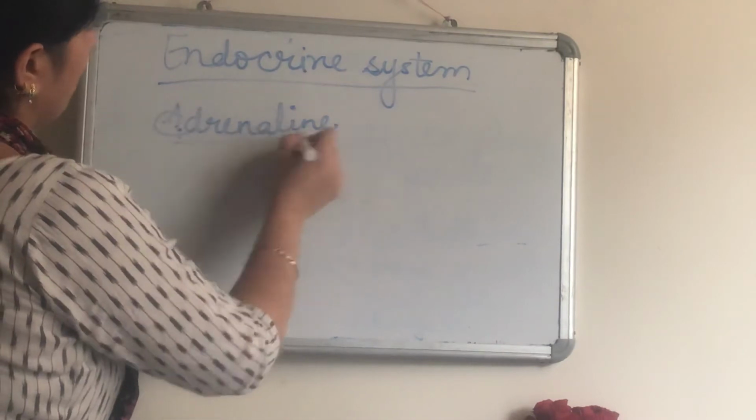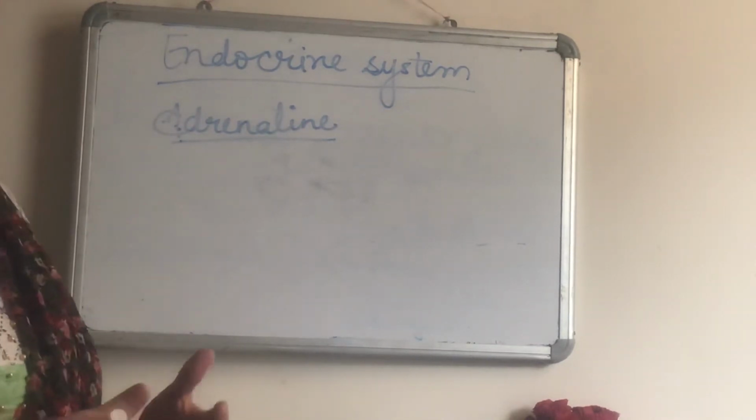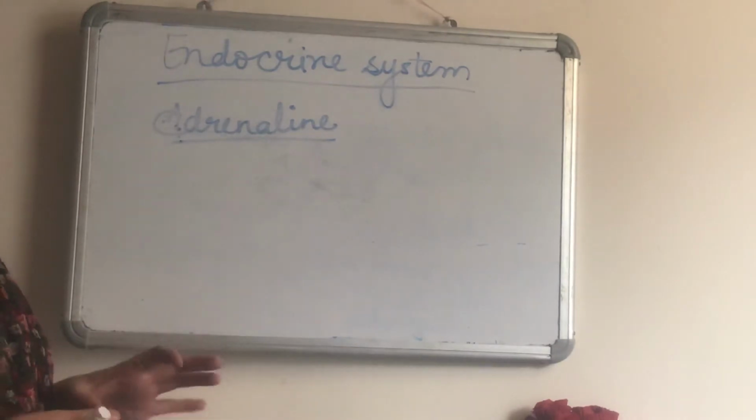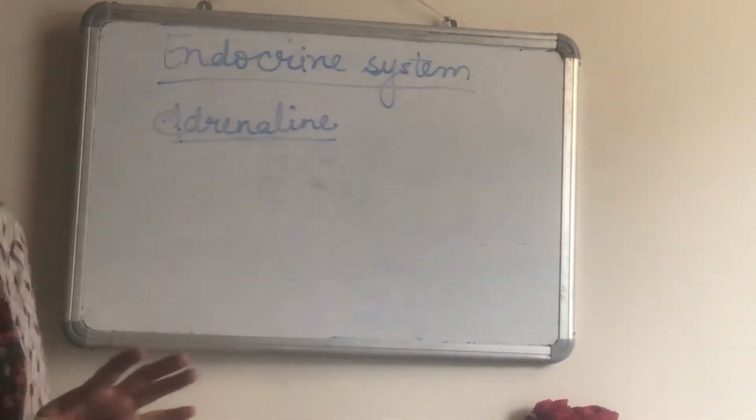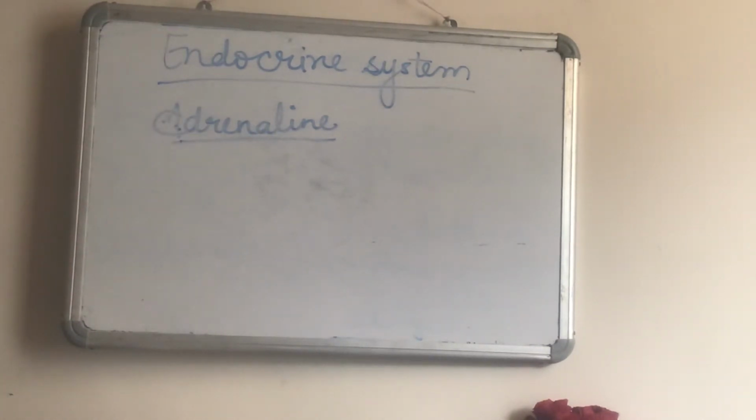Adrenaline, this simple hormone, is known as the emergency hormone. Okay. It is said that it works during emergency conditions: flight, fright and fight. For example, whenever we see a dog, we start running fast. So all the actions are being controlled by adrenaline. The contraction of muscle and more blood flow through the muscles is the effect of this adrenaline hormone. Okay, now the diagram of the endocrine system is also given in our NCERT book. So we will talk about the hormones one by one.